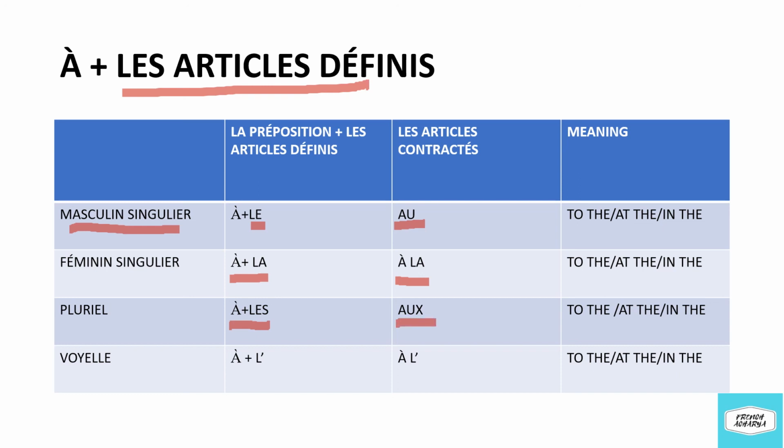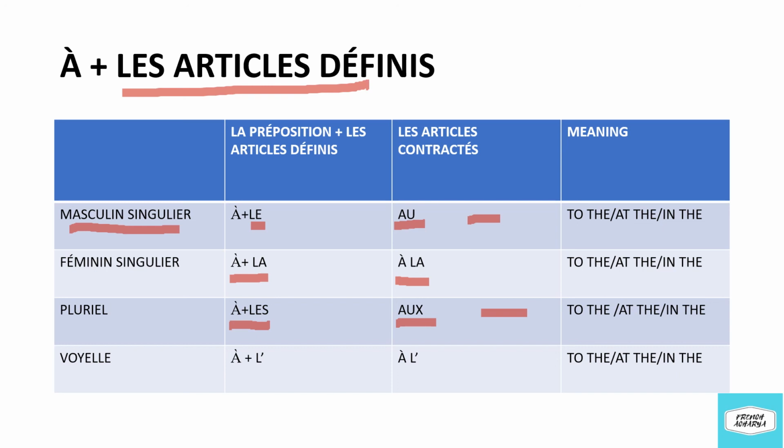Alright. Now the meaning of aux is to the, at the, or in the. The pronunciation of the contracted article used in masculine singular form and plural form is the same. O, o. For masculine singular, we will use au. For plural also, we are using aux.